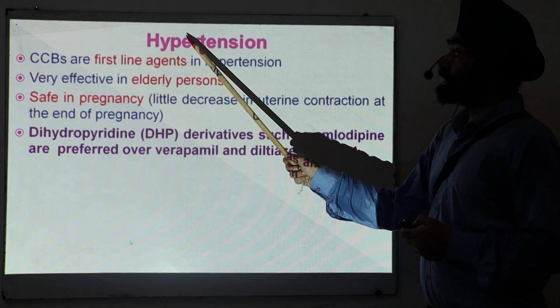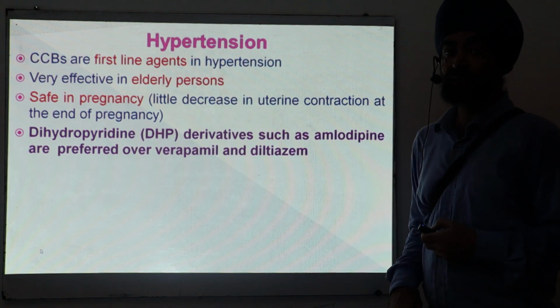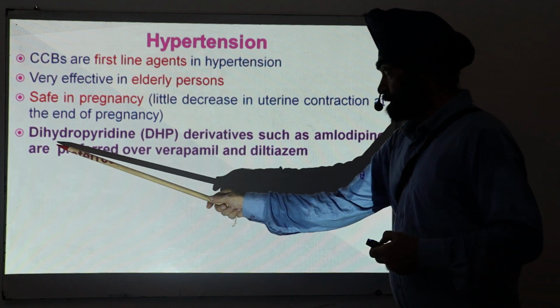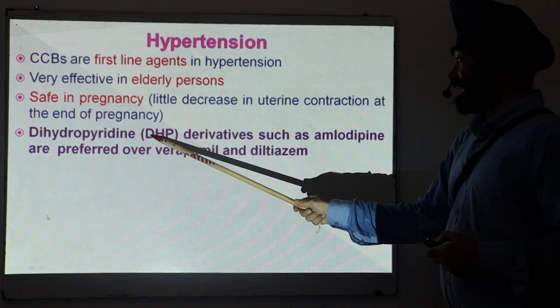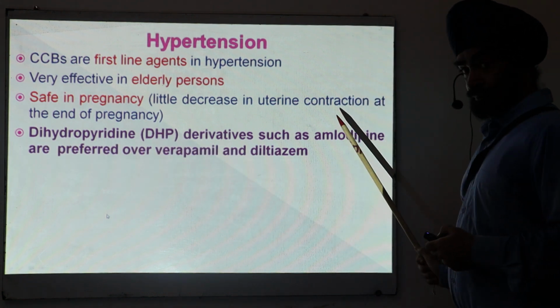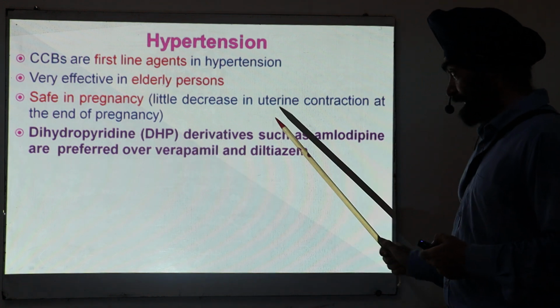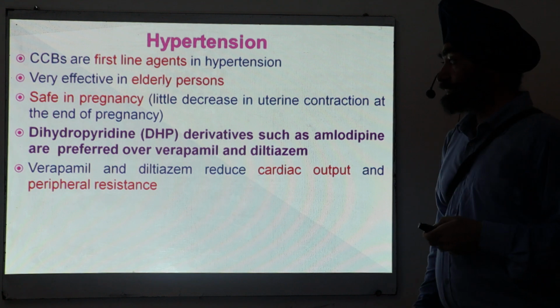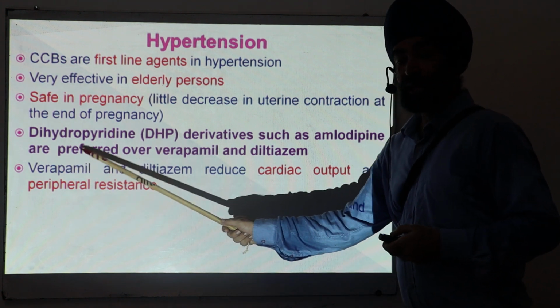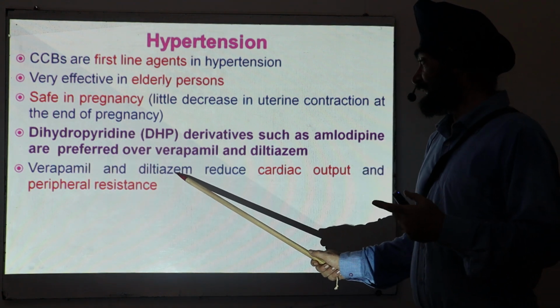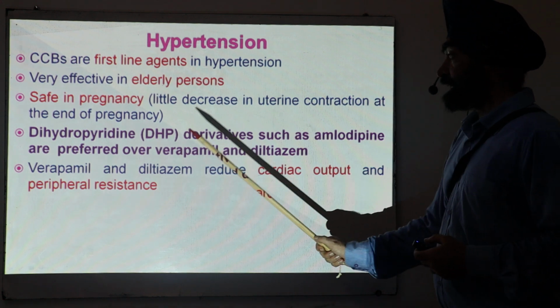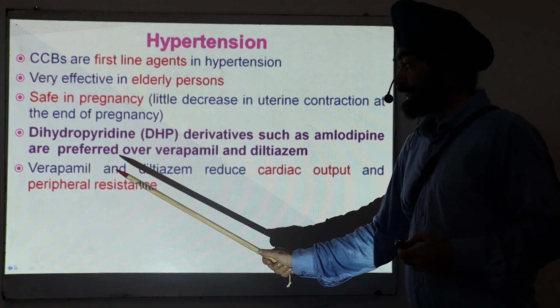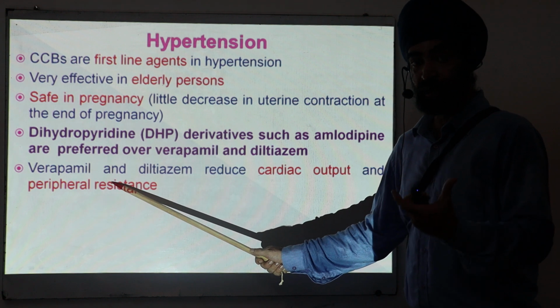Now, if you want to treat hypertension, what are the drugs which are preferred? Dihydropyridine derivatives like amlodipine are preferred over verapamil and diltiazem. Now, what is the mechanism? If you give verapamil and diltiazem, they reduce cardiac output and they reduce peripheral resistance, because they produce vasodilation.